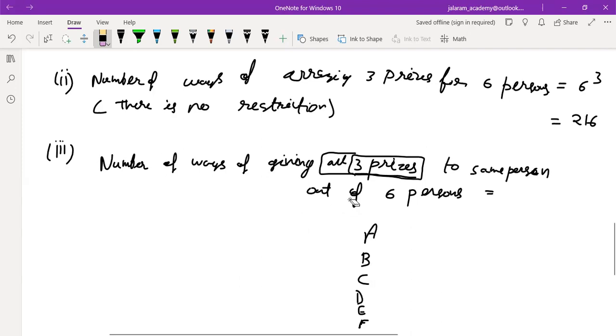Yes, sir. If we give all 3 prizes to a single person, it is just like a single prize, not 3 prizes. So how many choices are there with us? Tell now. 6 choices. Is it not correct? Any confusion? Ask it. No, sir. All your doubts are clear.